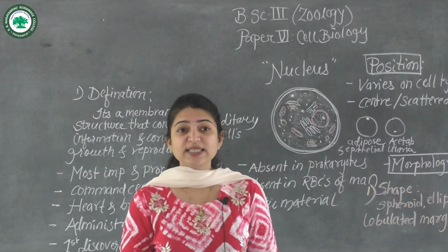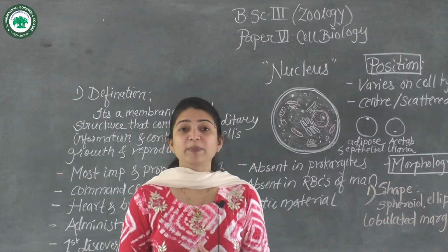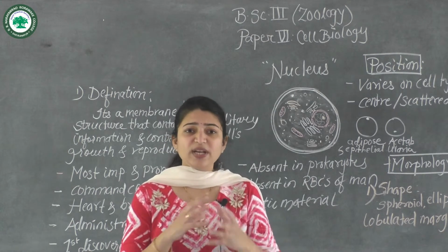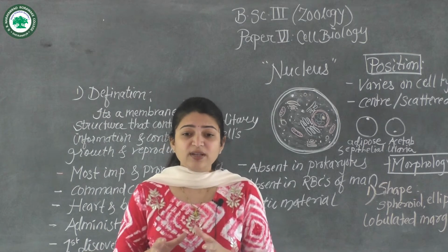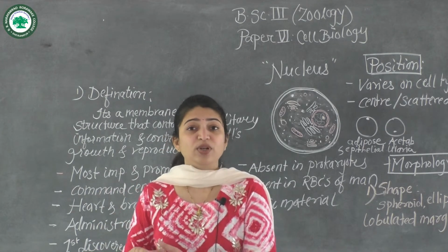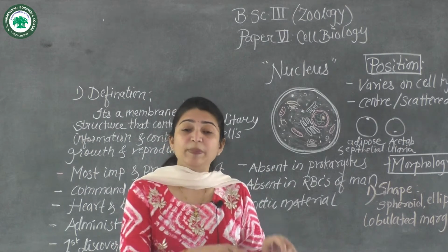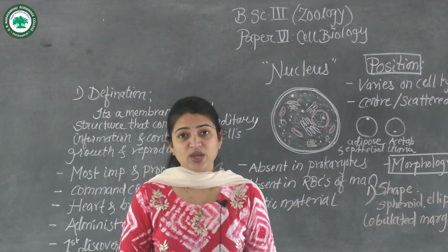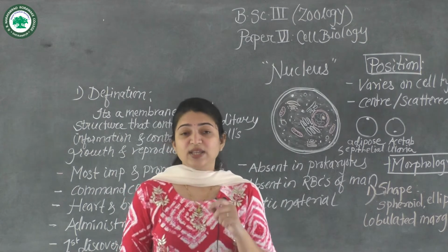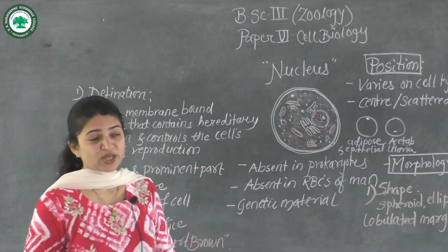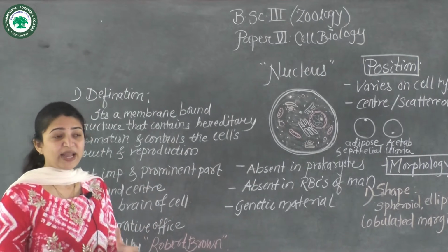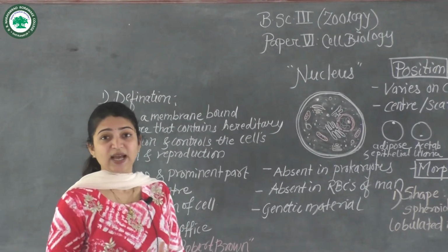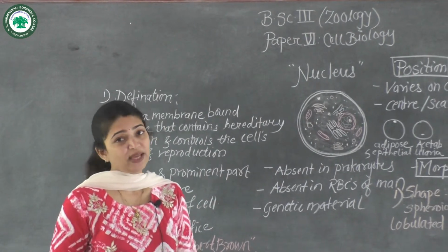The nucleus is a very prominent part of the cell, where whatever information is given to other organelles, and whatever functions are carried out by other organelles, depend on the nucleus. So let us see the information about the nucleus. First, we are going to look at the definition, because the definition gives you the whole idea about the structure and function of the nucleus.